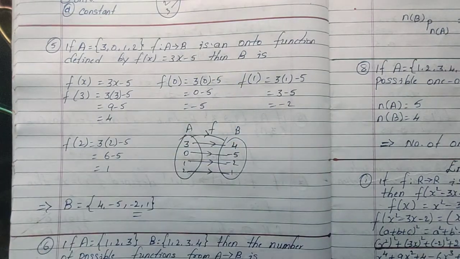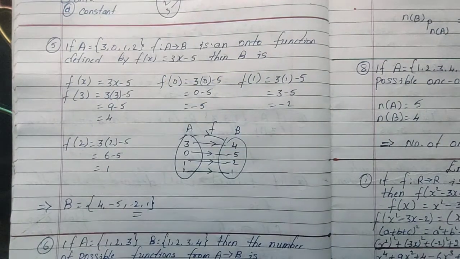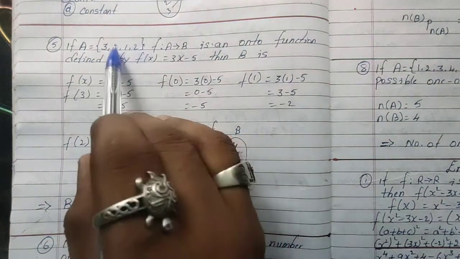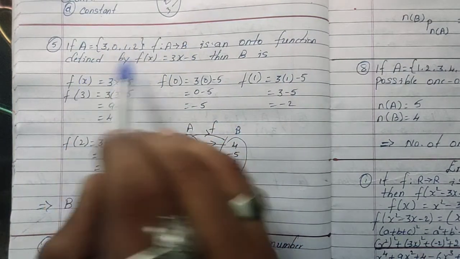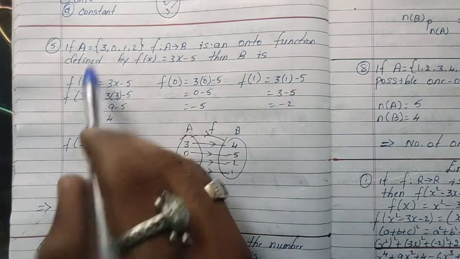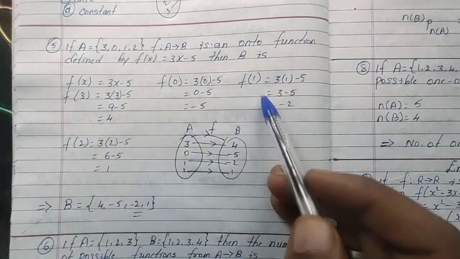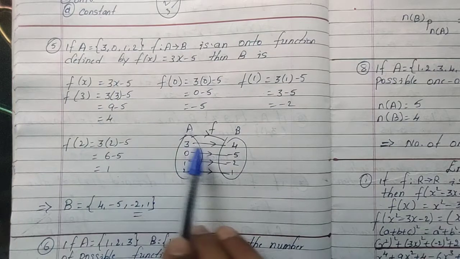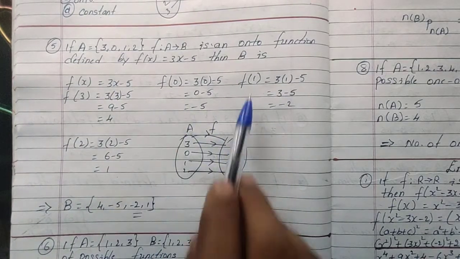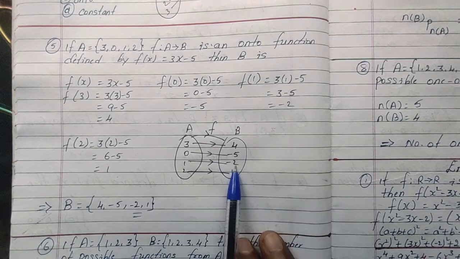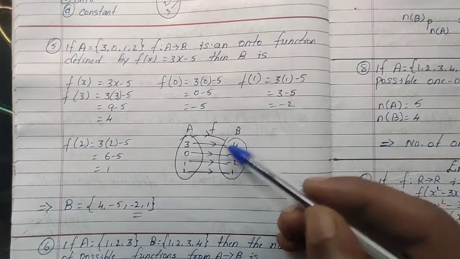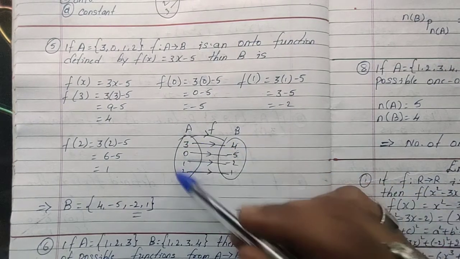Then B is what? This is a linear equation, definitely one-to-one and onto, that is a bijective function. Now what they are asking: A is given, we need to find the image. The function is defined, so wherever x is there, take 3, then 0, after that 1, after that 2, and find the values. Then you can say 3 is related with 4, 0 is related with minus 5, 1 is related with minus 2, 2 is related with 1.